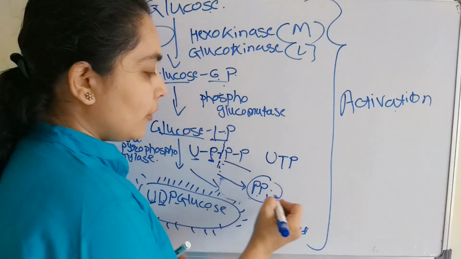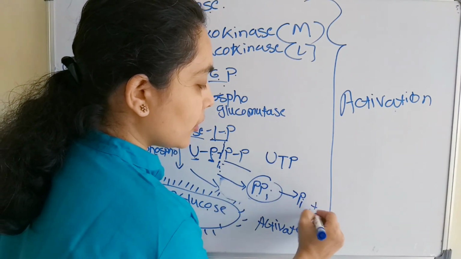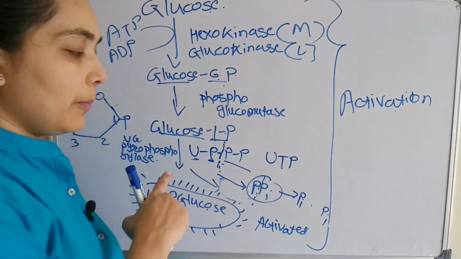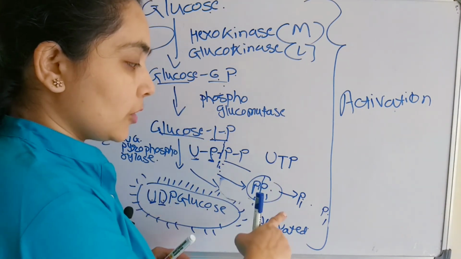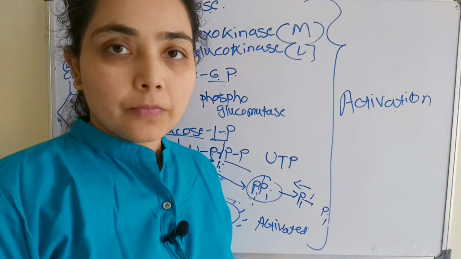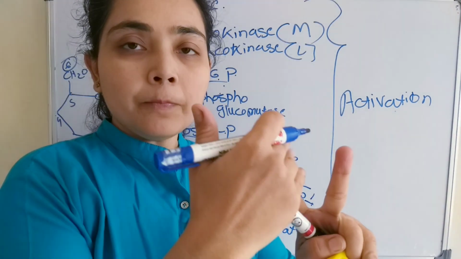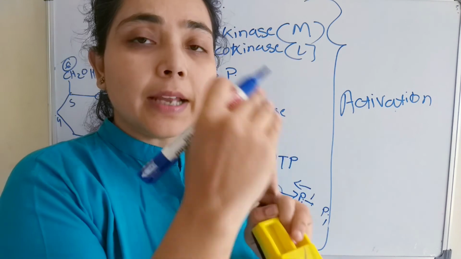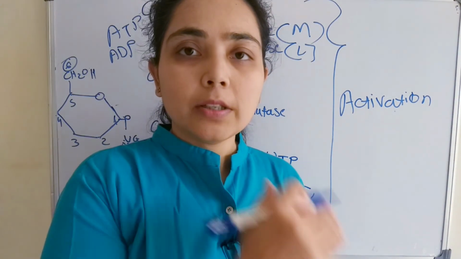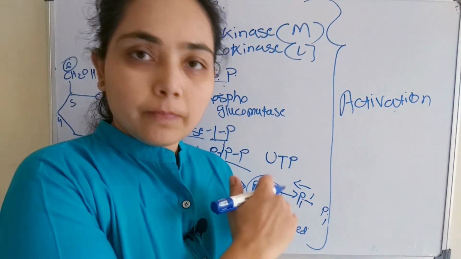Alright, and this pyrophosphate will again break down into 2 molecules of inorganic phosphate. This bond will break with the help of the enzyme pyrophosphorylase, and the energy will be released. It will be utilized for this reaction. Pyrophosphate means 2 phosphate groups. So after the breakdown, 2 inorganic phosphates will be released, and that energy will be utilized for the further reaction. Alright, so this is all about the introduction and activation of the glucose molecule in this class.